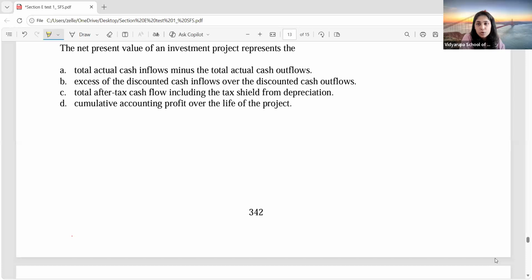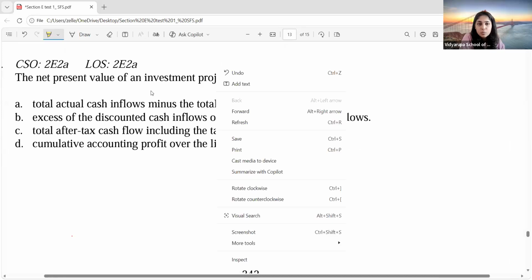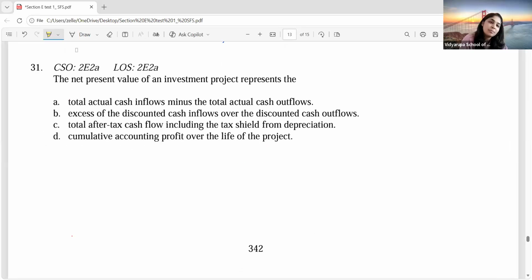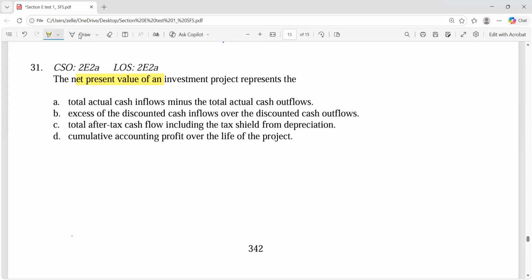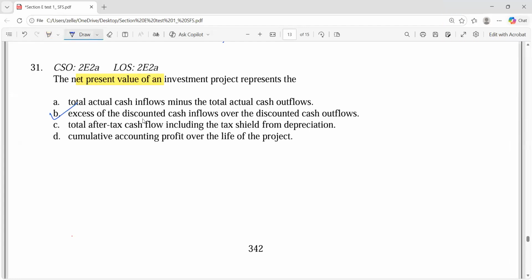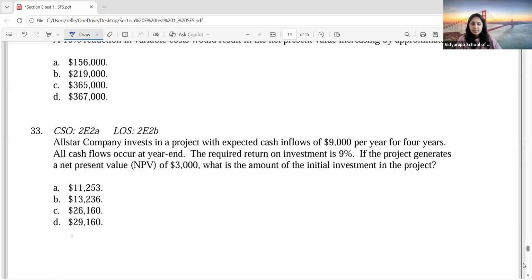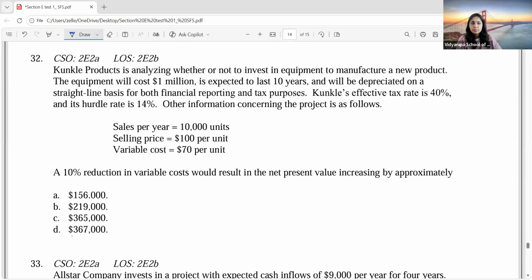Now, question number 31. What are they asking? What do you mean by net present value? NPV means what, guys? Simple question. What is the meaning of NPV? Option B. Yes, excess of discounted cash inflows over discounted cash outflows. We should use the word discounted, correct? Because we take the present value. Okay. Can you all try this problem? Question number 32. Your time starts now.